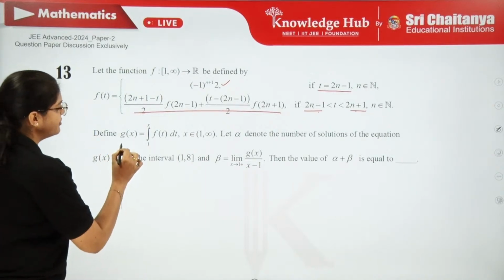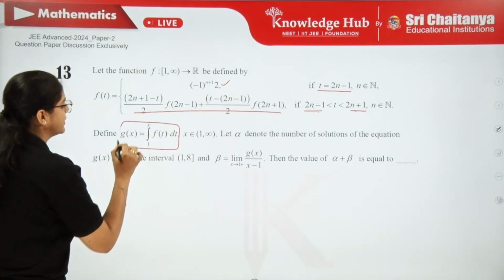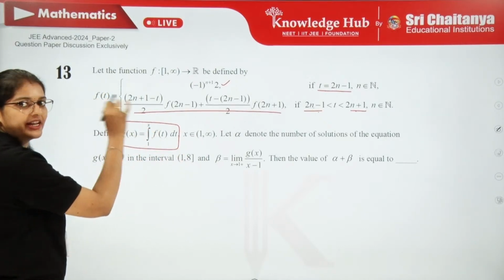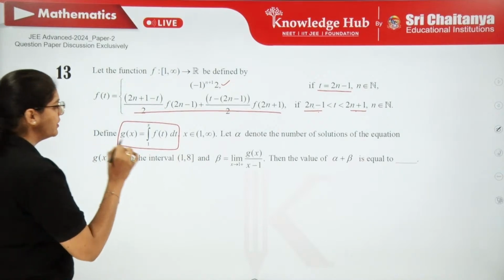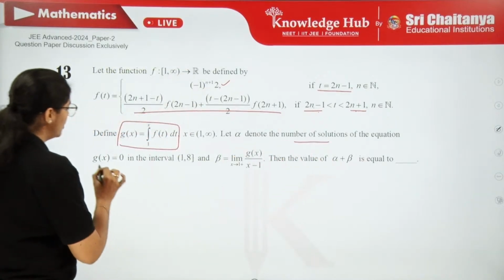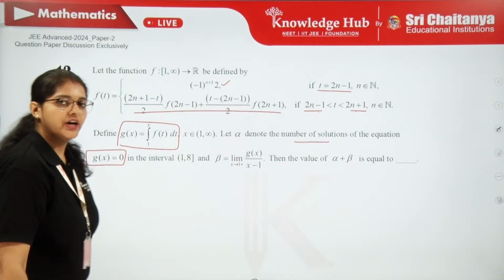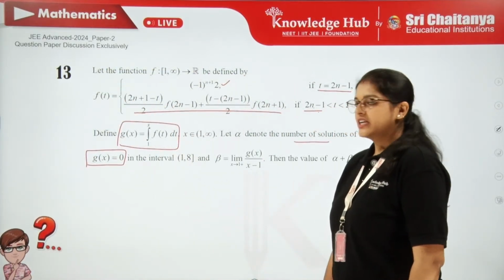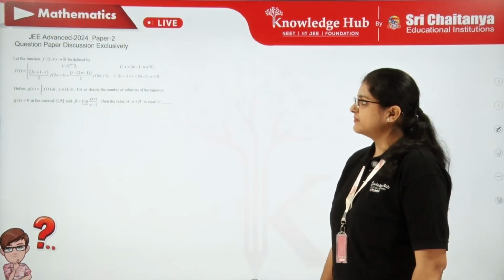And then next, the g of x function is also given to us: integral from 1 to x of f of t dt. So if we can simplify f of t, then only we can find g of x. And the question is, how many solutions are there for g of x equal to 0? No doubt we have to simplify f of t. So let's start simplifying f of t. Now,